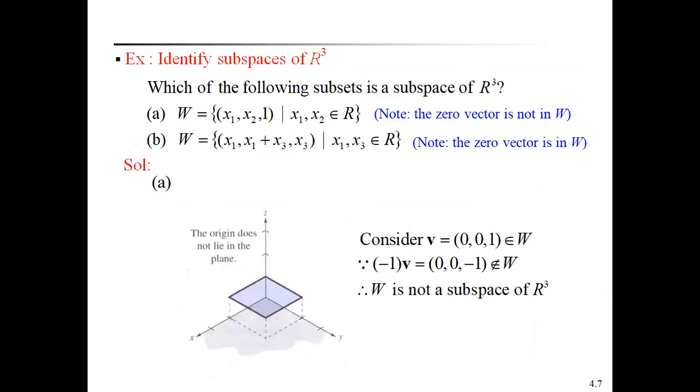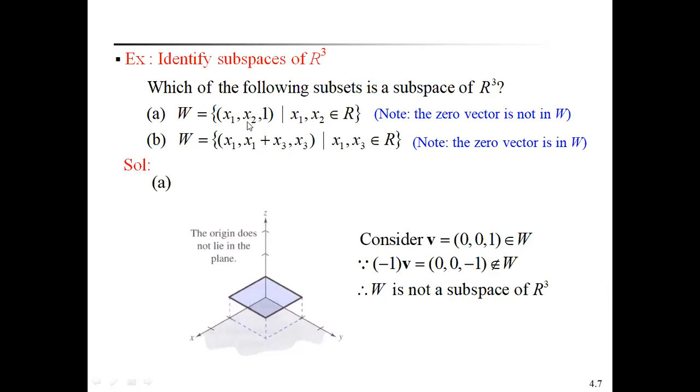By defining two subsets of R cube, the first one is W equals (x1, x2, 1) such that x1, x2 belong to R. The second example is W equals (x1, x1 plus x3, x3), where x1, x3 belong to R. Now we have to verify whether these two form a subspace of R cube or not.